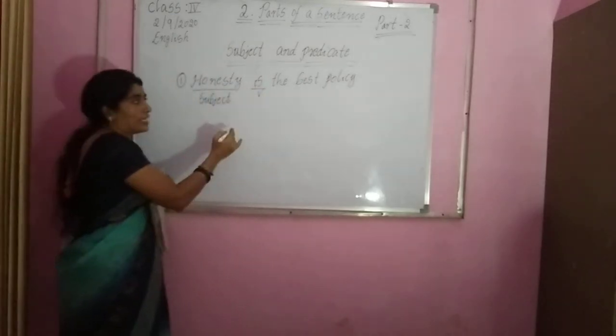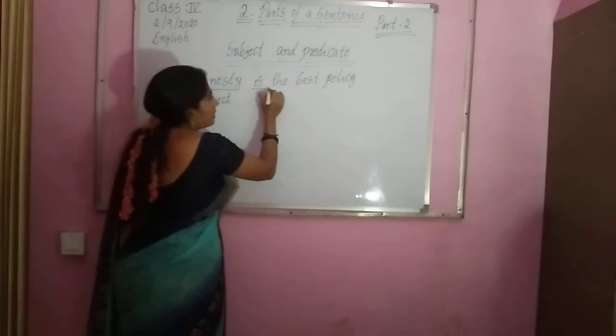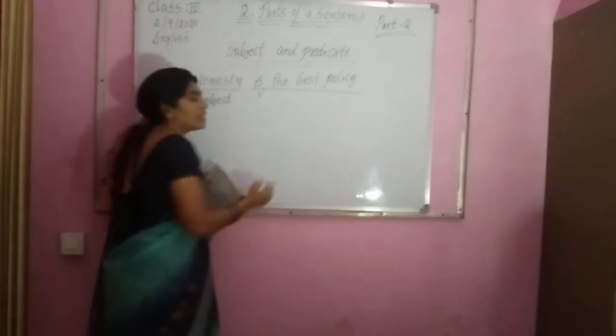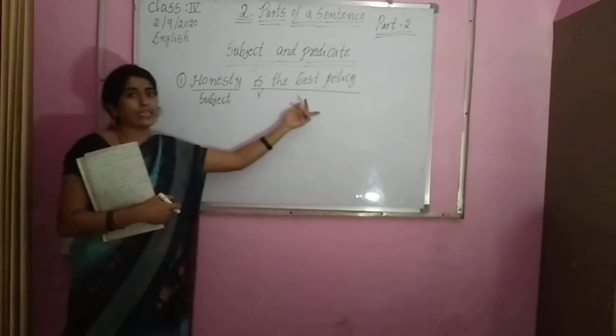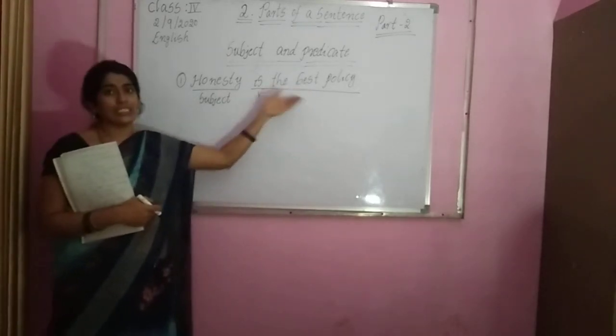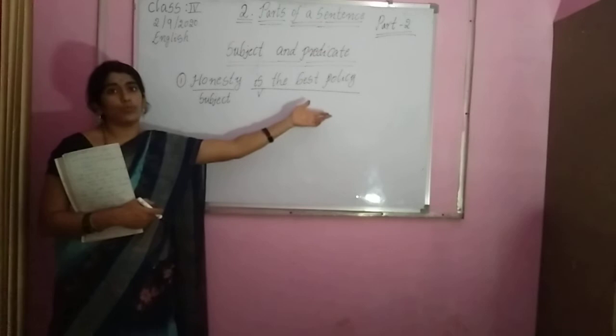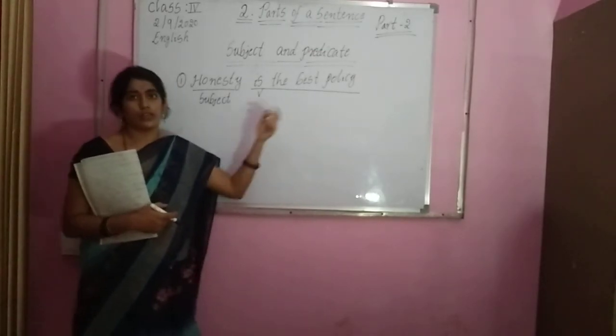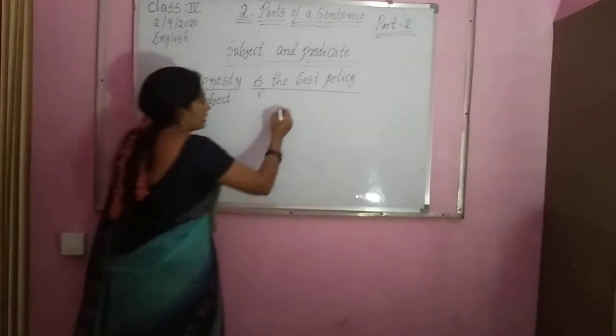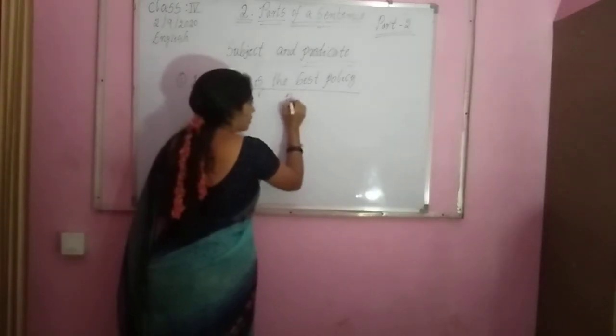We already found the verb, and the remaining part of the sentence is called predicate. Here you have to observe what the subject is doing. The best policy: it says that honesty is a very great policy. Here this is the predicate.